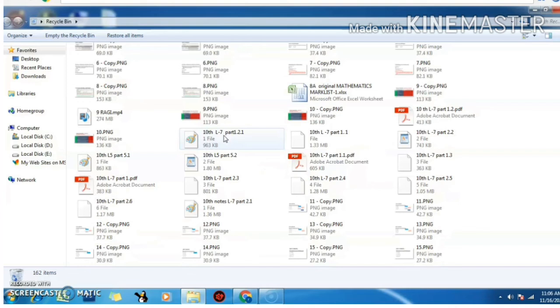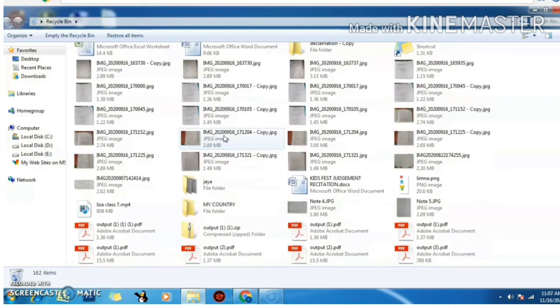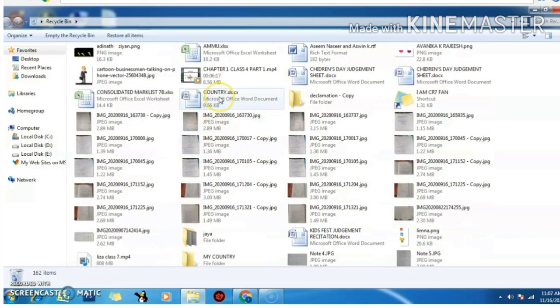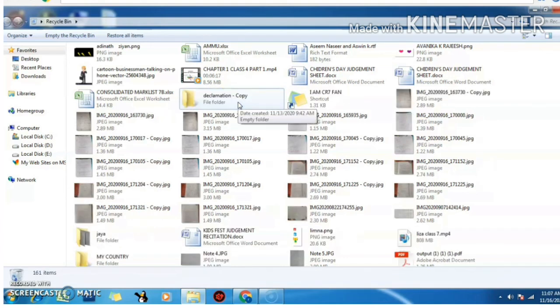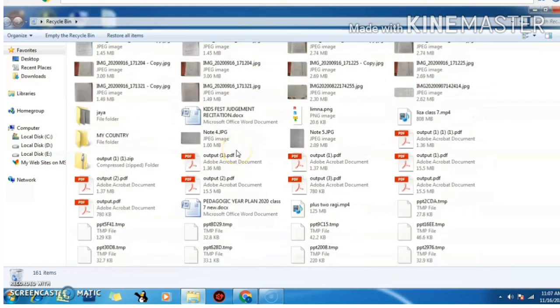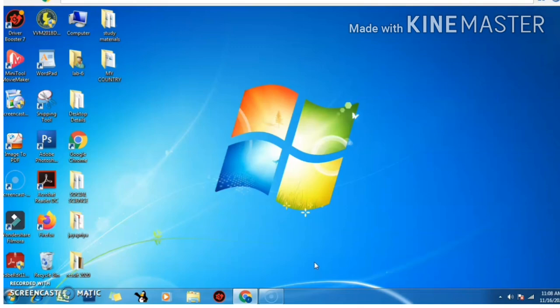Which is that file? Yes, first we can restore our file, that is country.docx. It is a Word file. Right click on that file and then click on restore. Like that we can also restore our folder, and our file will be automatically restored to the original destination.